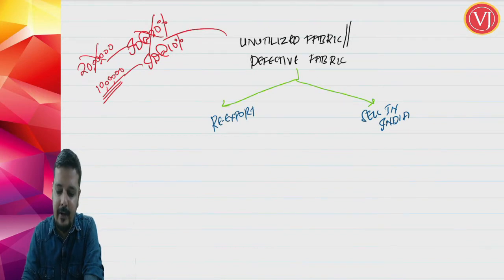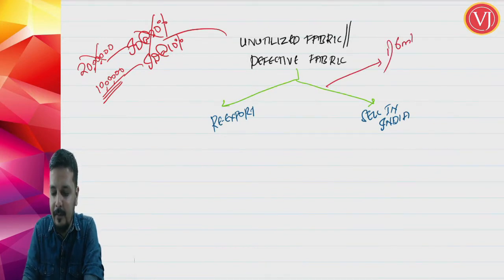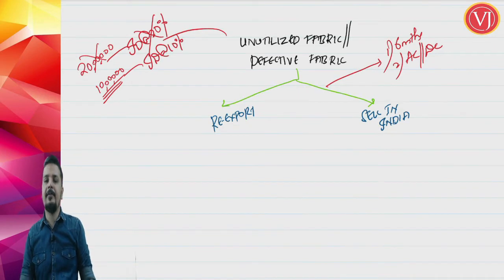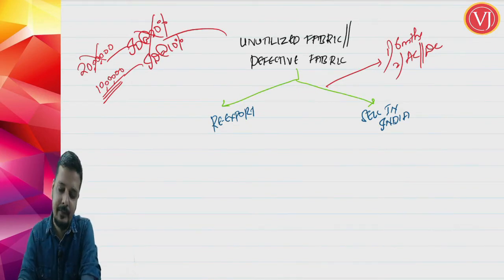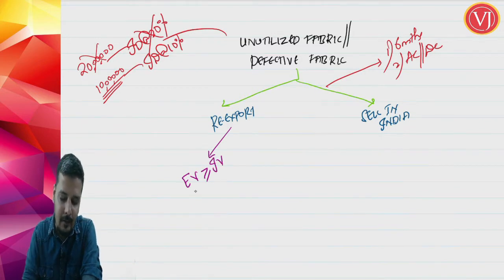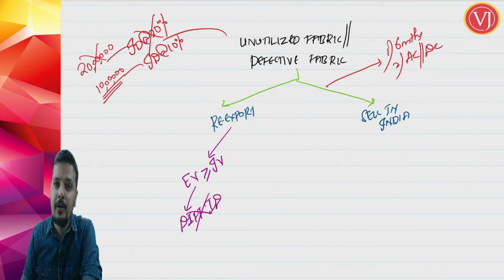And friends, in both the cases, conditions are common. Conditions are within 6 months plus permission of assistant commissioner, deputy commissioner. This thing should happen within 6 months and with the permission of ACDC, right? If I am re-exporting, I have to take care of another condition, that my re-export value is more than or equal to my import value. In this scenario, friends, I am not going to pay any differential import duty. Obviously, there is no question of interest.